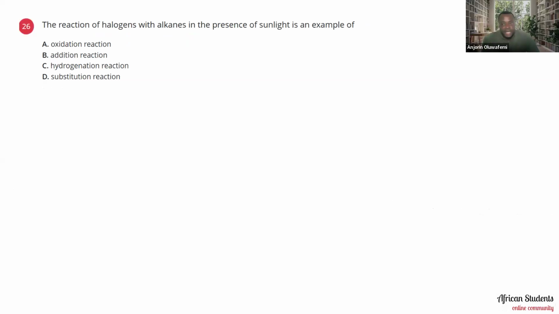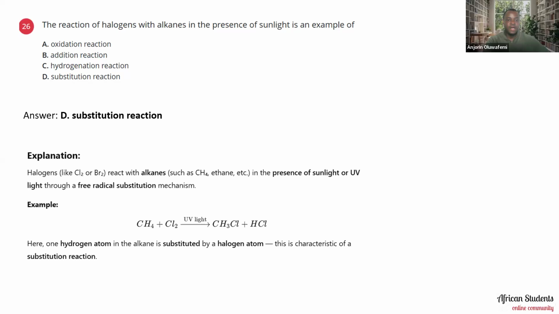The next one says that the reaction of halogen with alkanes in the presence of sunlight is an example of an oxidation reaction, addition reaction, hydrogenation reaction, or substitution reaction. This is a classical example of a substitution reaction. And we can see it playing out there. In the presence of sunlight, it goes through a free radical substitution mechanism. So you have something of this nature.